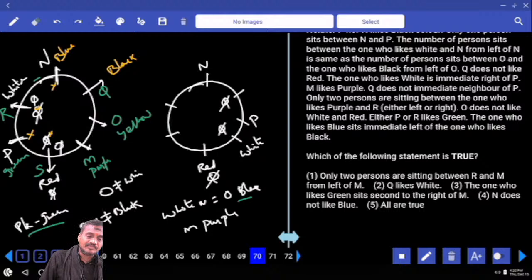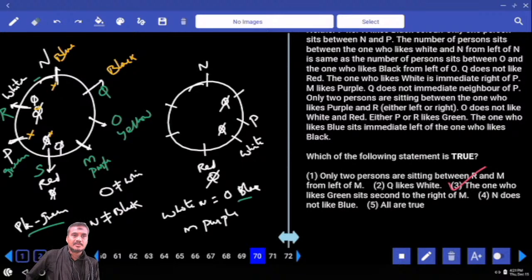And from left of M, that is false. Left of M, there are three persons. And Q likes white color, false. The one who likes green sits second to the right of M. Second to the right of M, green definitely is false. And this is about question number 7.